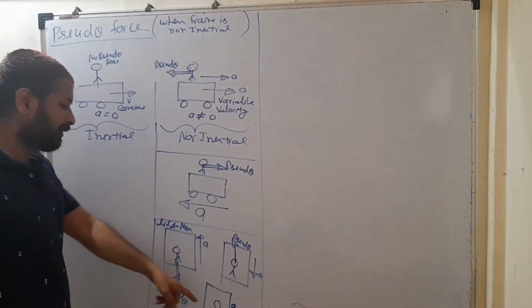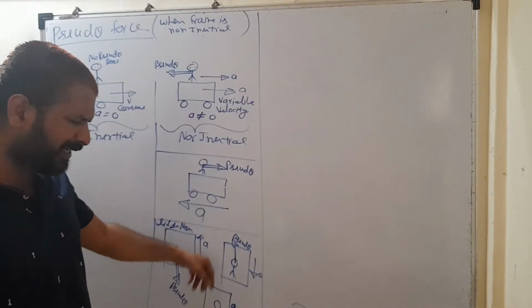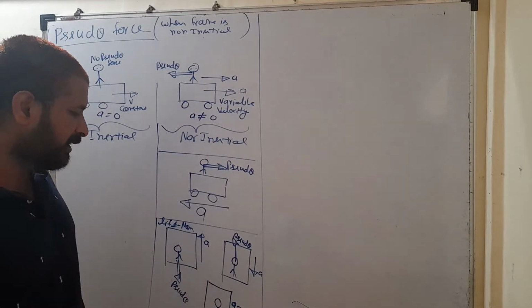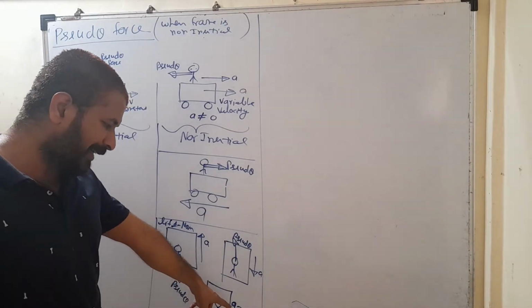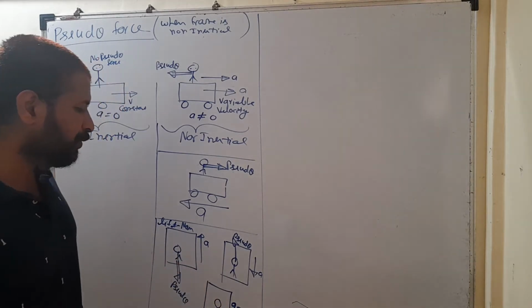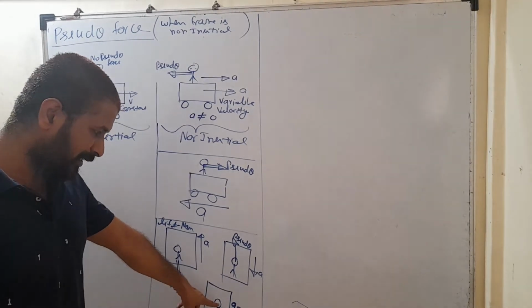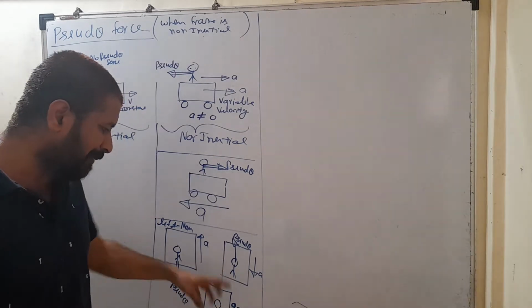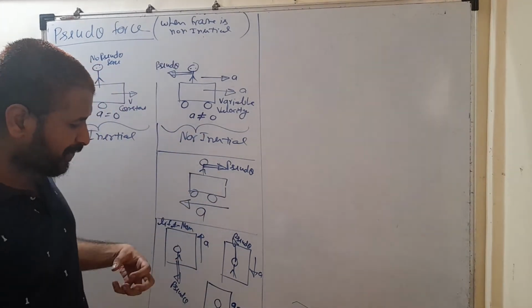So here in the third case, even if this lift is moving, either in upward direction or in downward direction, in both the cases, if this lift is not accelerated, we will not be getting pseudo force. So no pseudo force is acting on this person, because now in this case that man is in an inertial frame. But in these two cases, the lift is accelerated.